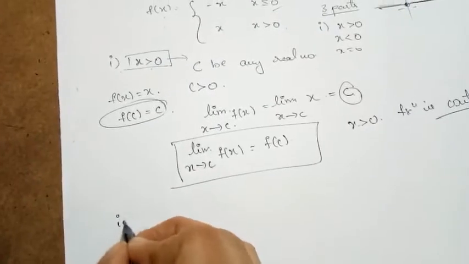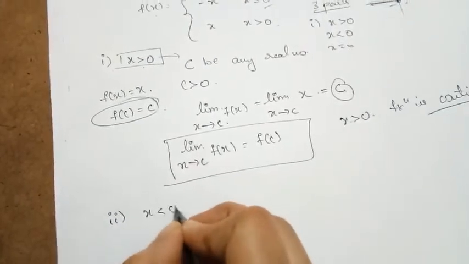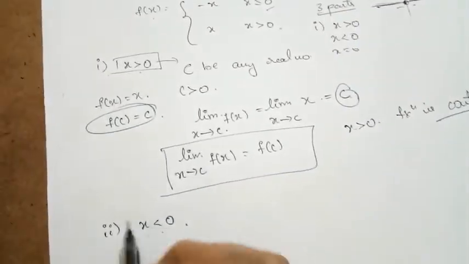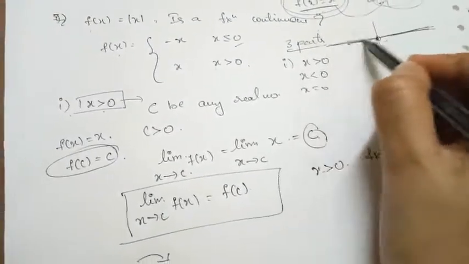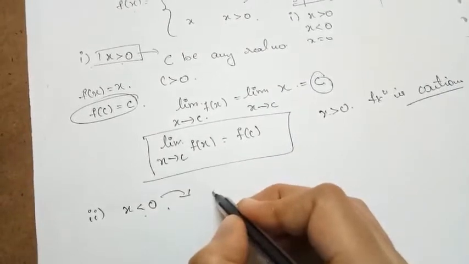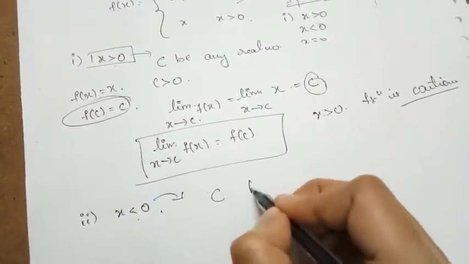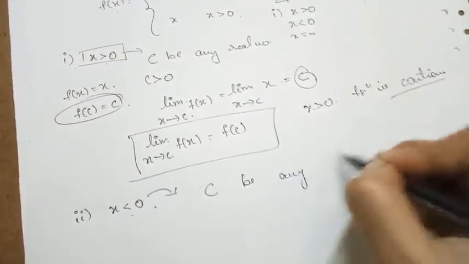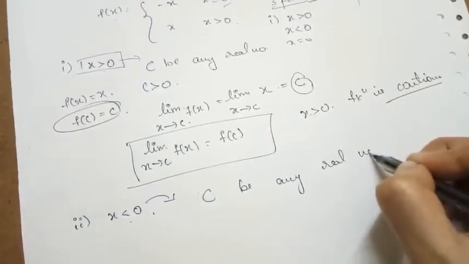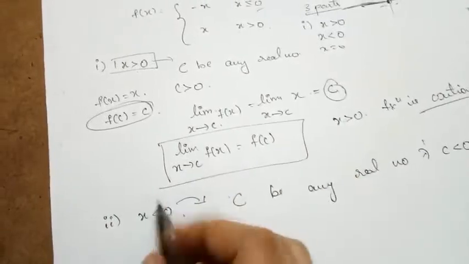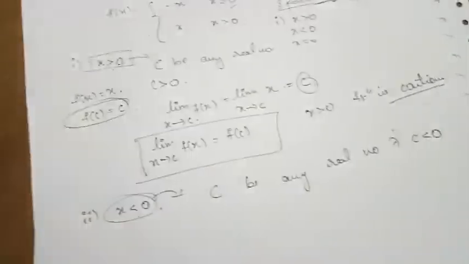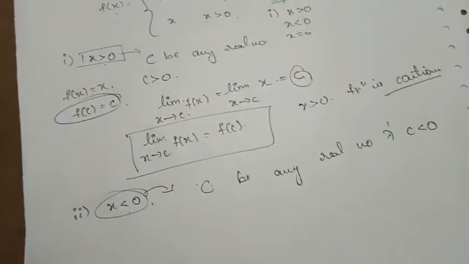Similarly, let us check when x is less than 0. For x less than 0, from this set, I'll choose any real number, say c, such that c is less than 0. I am choosing that c from this set which is less than 0.